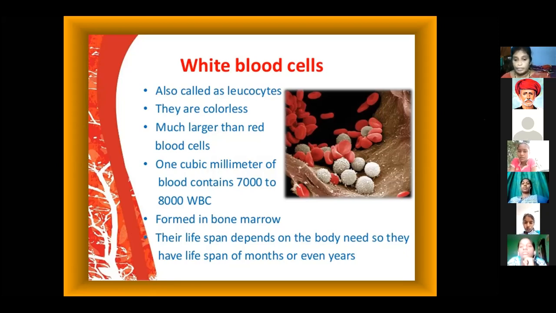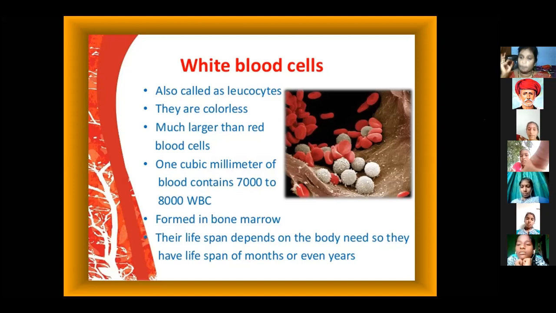One cubic millimeter of blood contains 7,000 to 8,000 white blood cells. One cubic millimeter of blood.